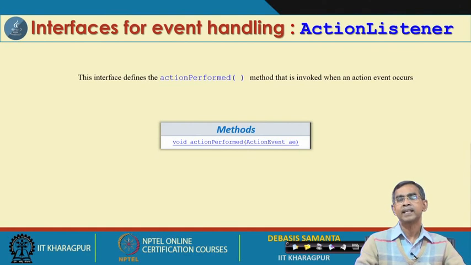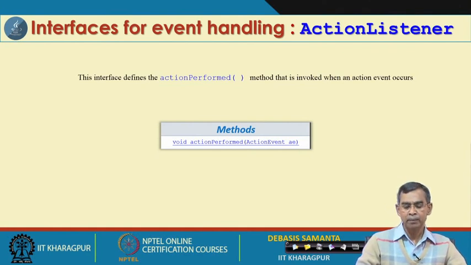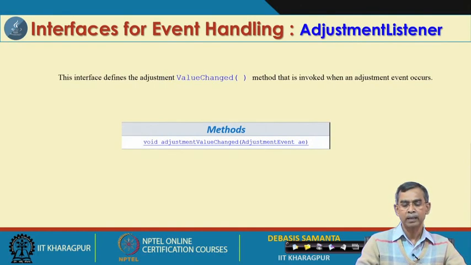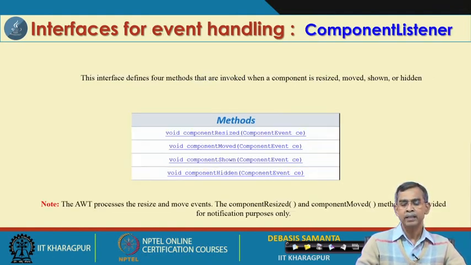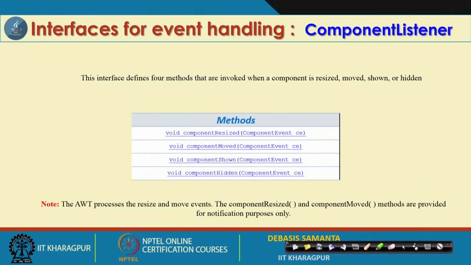Now, say action listener is an interface, and it has only one method, action performed, with action event AE. That action event object is automatically created, we have to pass it as an argument, and then action performed will be defined accordingly. And then the adjustment listener has the method value changed, which needs to be defined by the programmer. The component listener has many methods like component resized, component moved, component shown, component hidden,